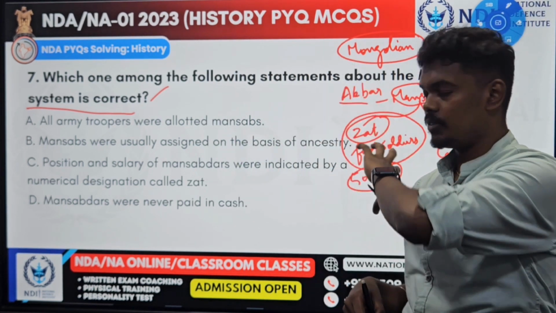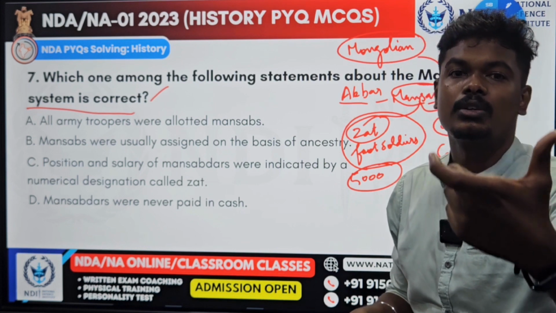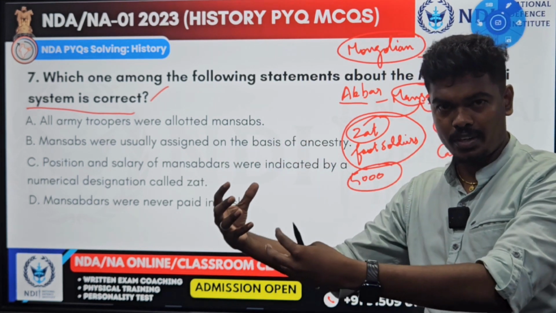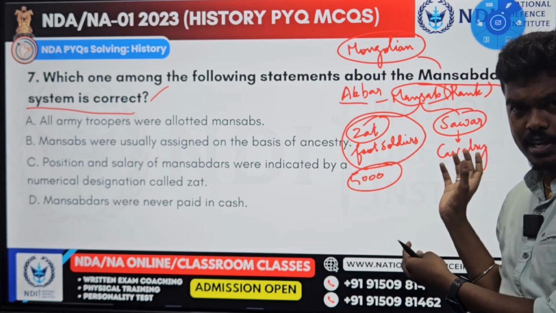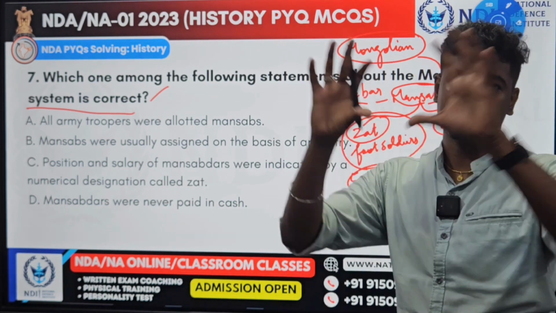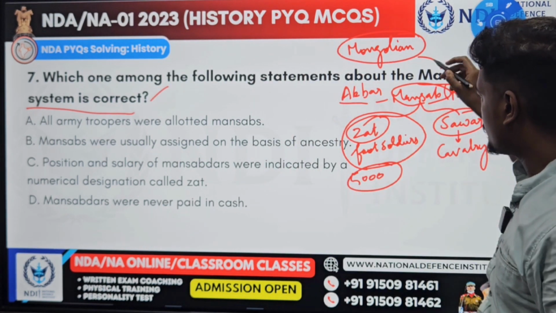Based on the rank, they will be paid a salary in cash. The Mansabdars have to show their army for inspection every time, and also the Sawar, the cavalry, the horse forces. Based on their inspection only, they will be paid in cash. So this is the Mansabdari system. I explained what the Mansabdari system is.